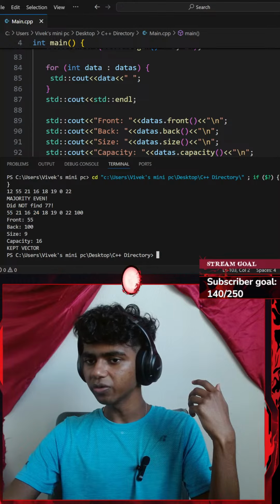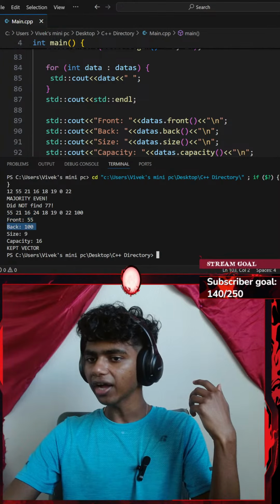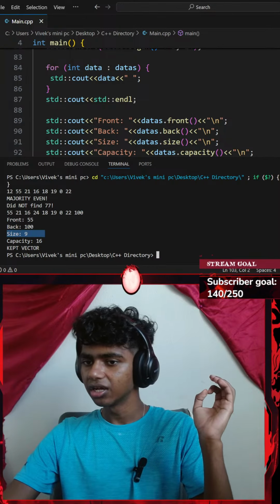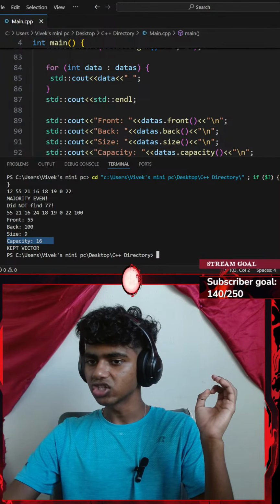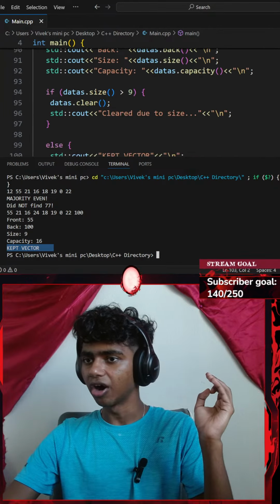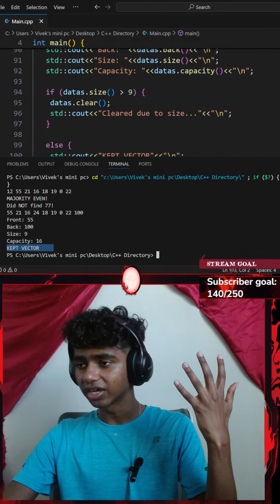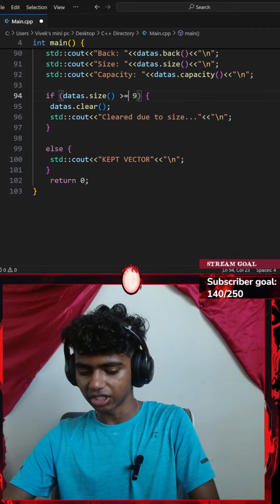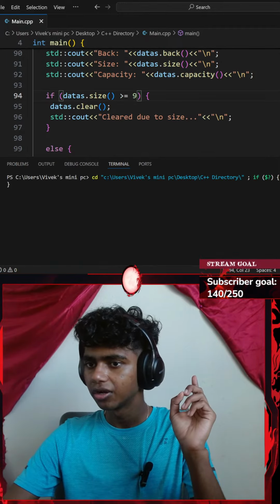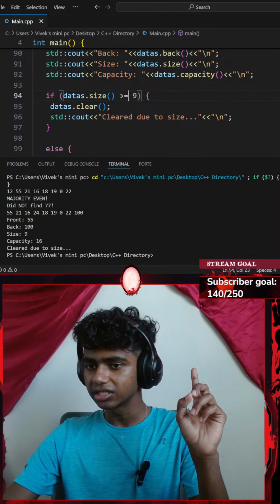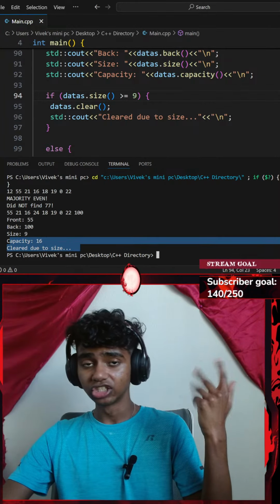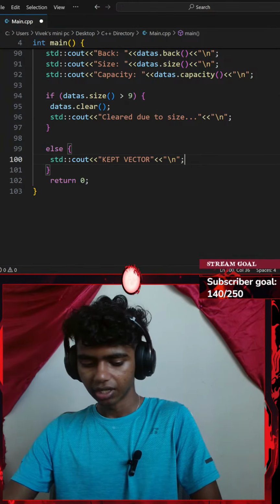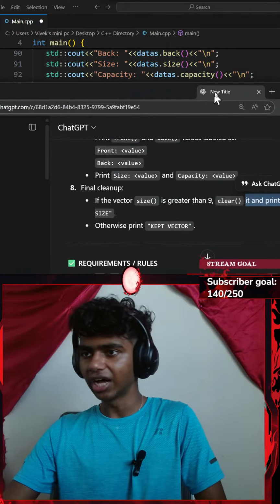This is our new vector. Front, back. Our front is 55. Our back is 100. Size is 9. Capacity is 6. Okay, so it says kept vector since my size is not greater than 9. If I went with greater than or equal to 9 and hit Control S to save, in this case it would have said cleared due to size because this is greater than or equal to. Okay, perfect. Let's go with a Control C, copy that.